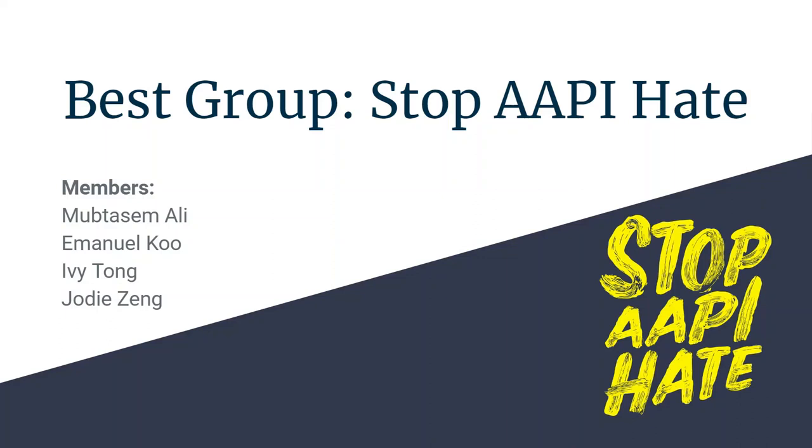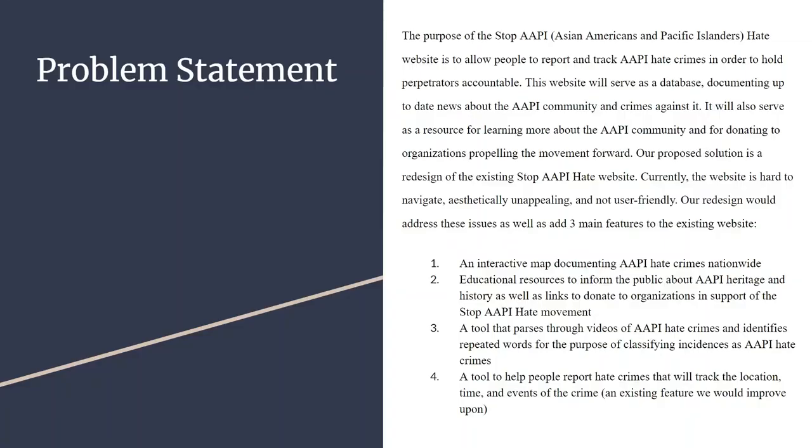This is Best Group, and our project involves the redesigning and reimagination of the Stop AAPI Hate website. The purpose of the Stop AAPI Hate website is to allow people to report and track AAPI hate crimes. This website will serve as a database documenting up-to-date news about the AAPI community and crimes against it. It will serve as a resource for learning more about the AAPI community and for donating to organizations propelling the